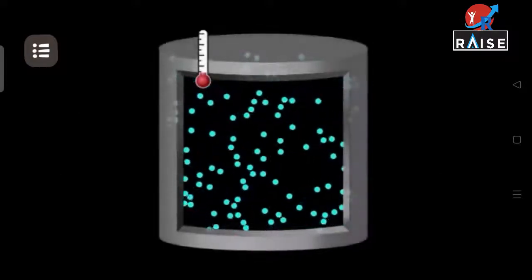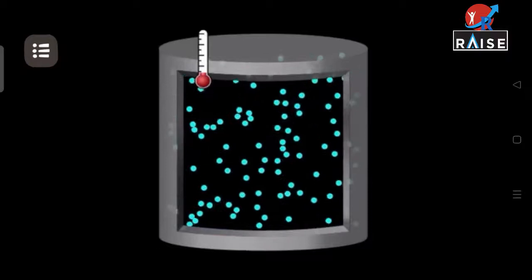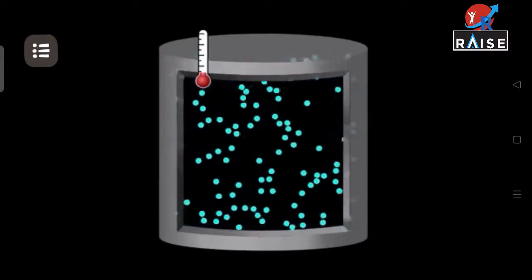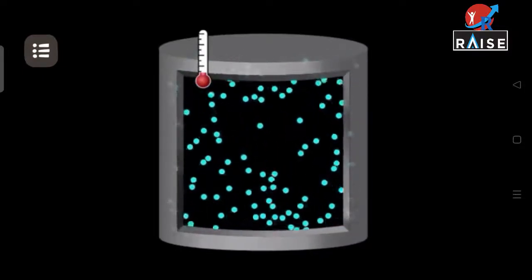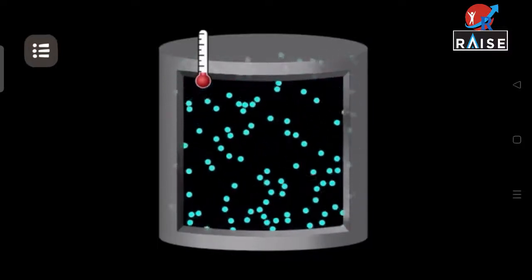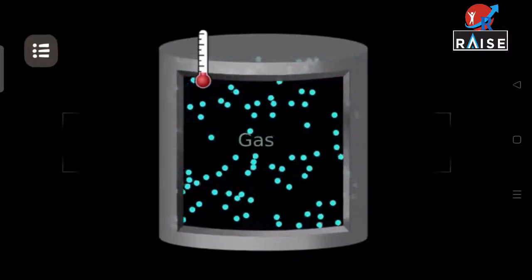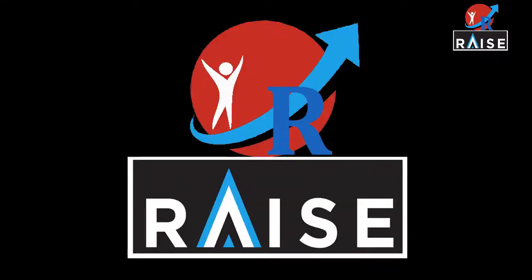What change do you observe in the arrangement of particles when a liquid is heated? The freedom of movement and energy of particles increase very much. The distance between the particles increases more. The force of attraction between them decreases very much. This state of matter represents the gaseous state.